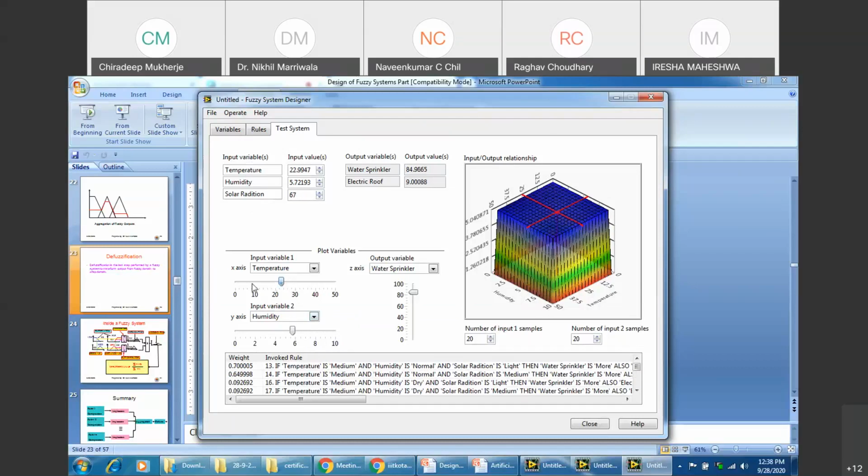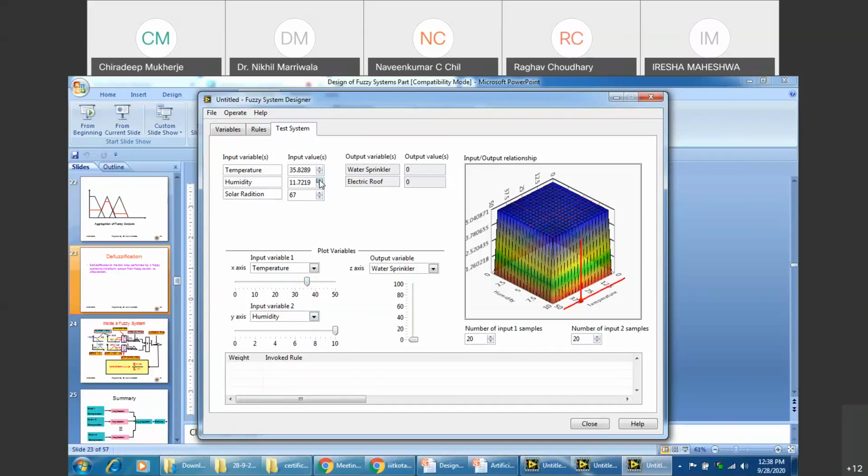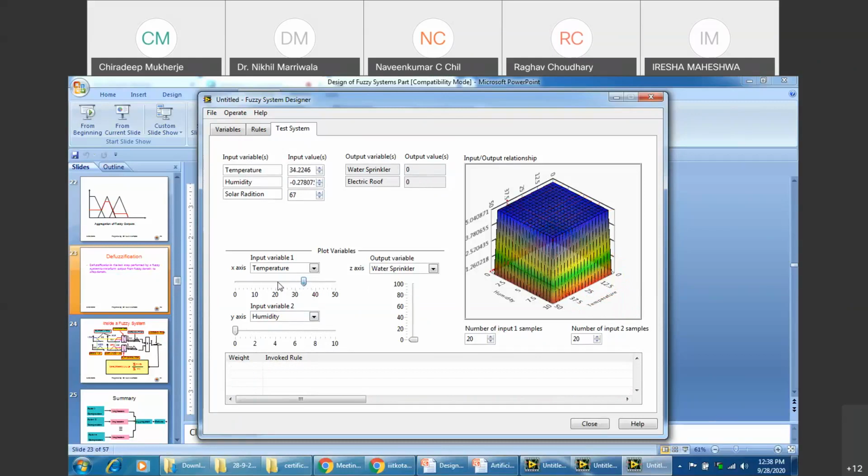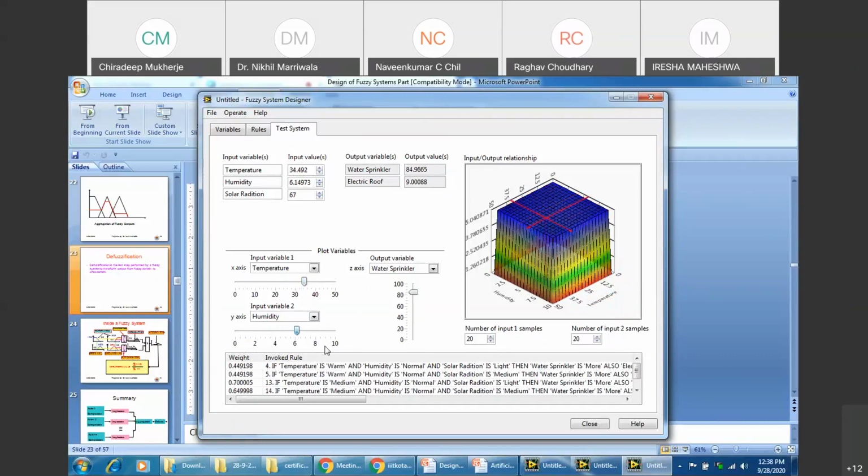This is just the slider option that is given here. The slider is just an easier option for us, so we normally tend to use this.